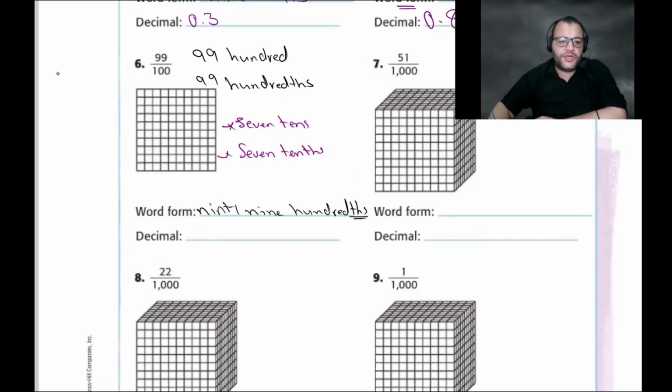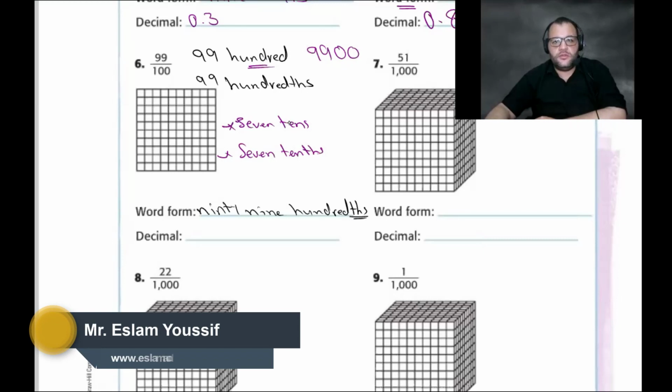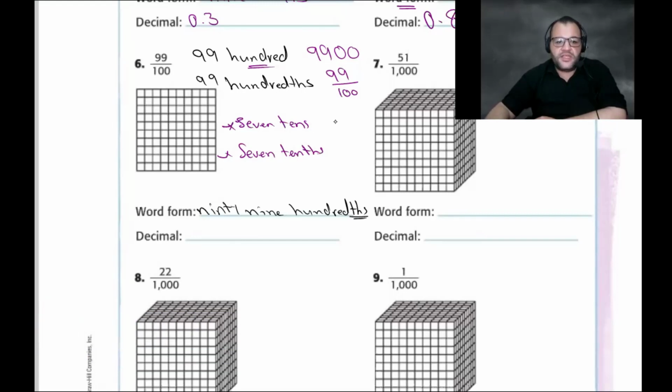For the first one, 99 hundredths means 99 over 100, with 2 zeros. 7 tenths means 7 over 10, not 70. And 7 hundredths is 7 out of 100.